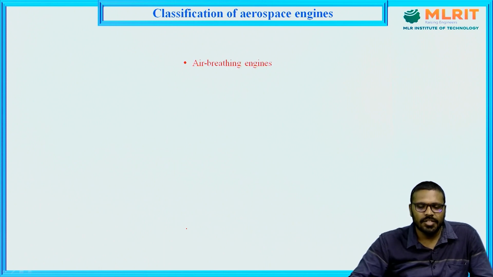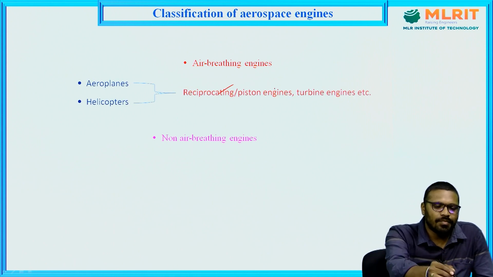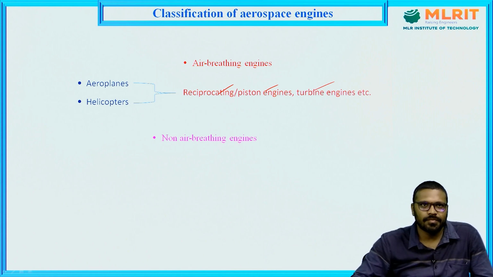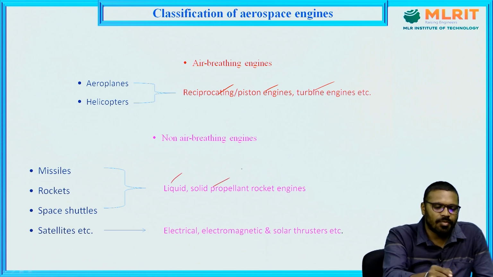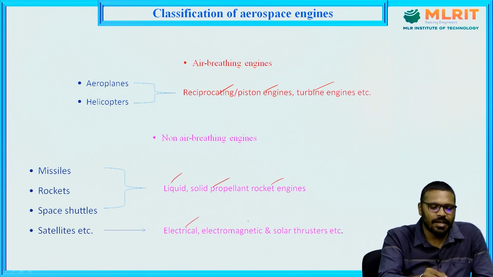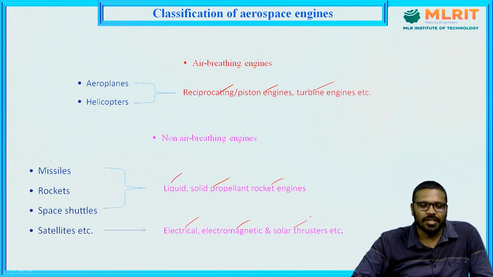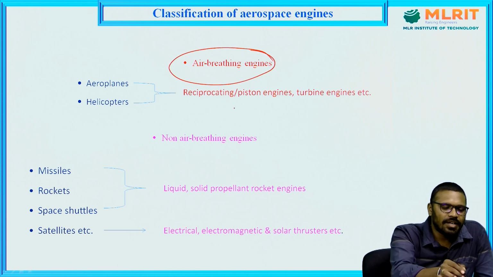So, mainly the aerospace engines are classified into two types. One is air breathing engines and the other is non-air breathing engines. Coming to air breathing engines, we have reciprocating engines, piston engines and turbine engines. All these come under air breathing engines. Coming to the non-air breathing engines, liquid and solid propellant rocket engines and electrical, electromagnetic and solar thrusters, all these come under non-air breathing engines. Okay, what is an air breathing engine and what is a non-air breathing engine?